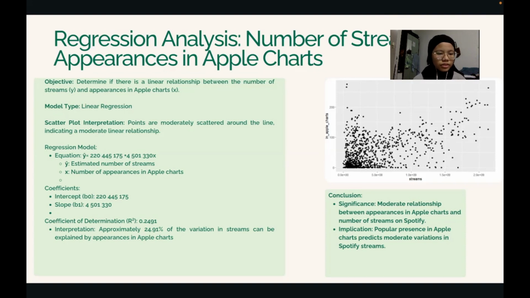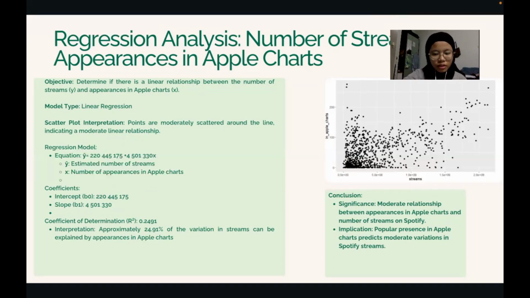For the coefficients, we got the intercept B0, which is 220,445,175 from the equation here, and the slope B1 is 4,501,330.